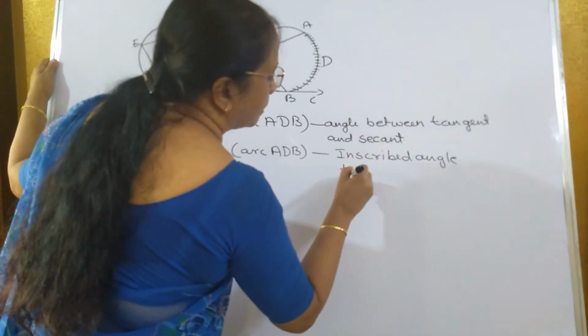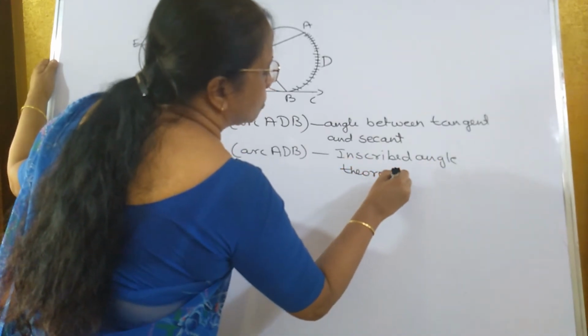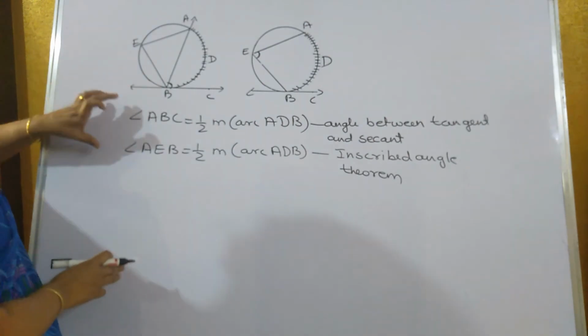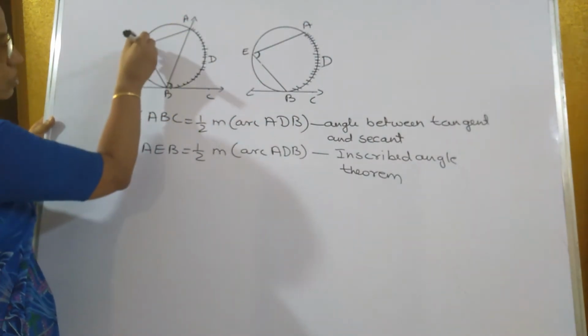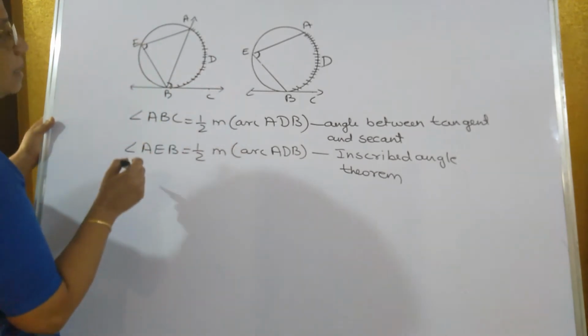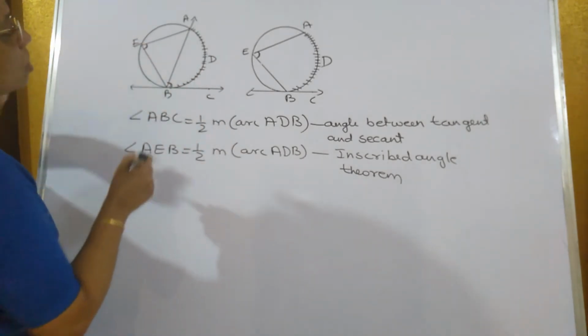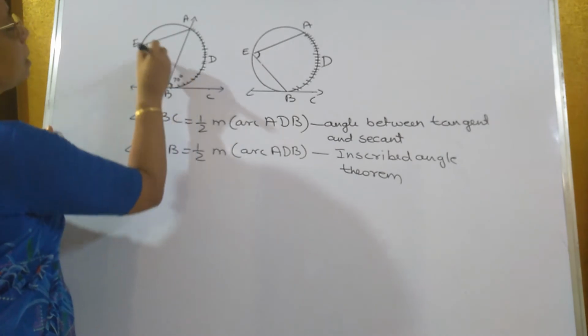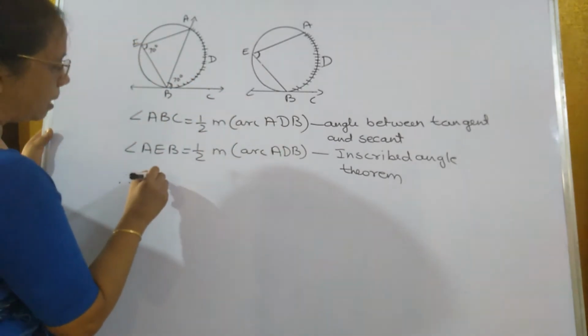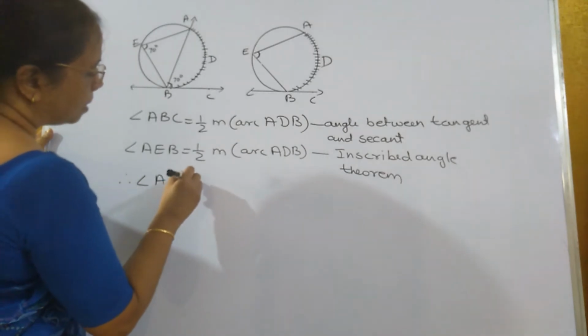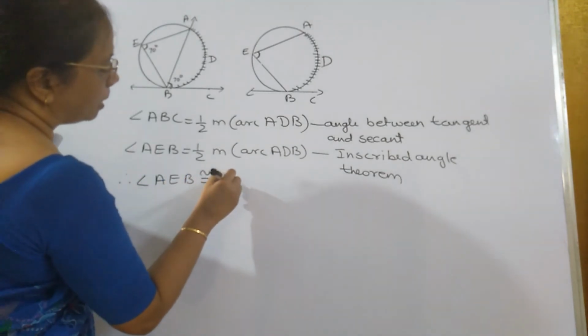Angle theorem. So that means from these two angles, what do we come to know? That the angle between the secant and the tangent is always equal to this angle. So this angle and this angle is always equal. If this is 70 degree, this will also be 70 degree. Therefore, angle AEB is congruent to angle ABC.